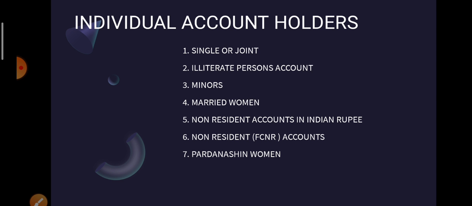So we must remember that minors can similarly have accounts, but banks take due precautions without giving them a checkbook. Okay, so these are the minor accounts. When they become major, if they prove that they have become major, they can apply for a checkbook and get it. Right. Number 4, the accounts of the married woman.